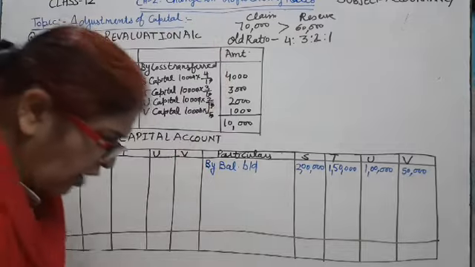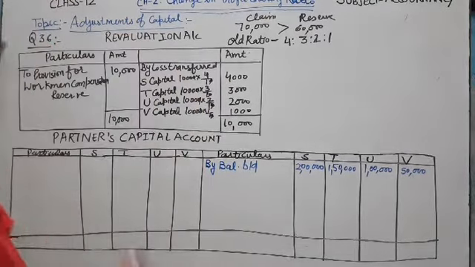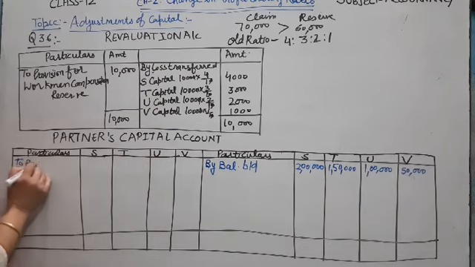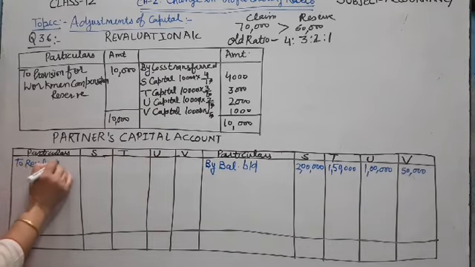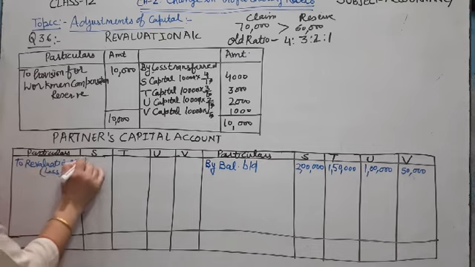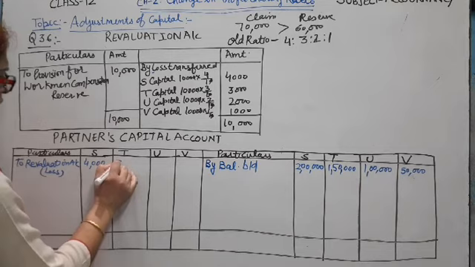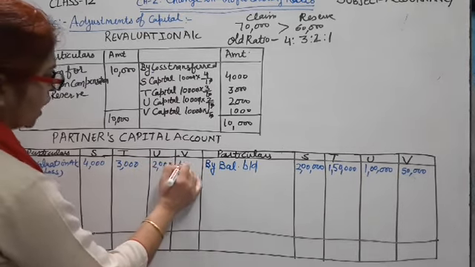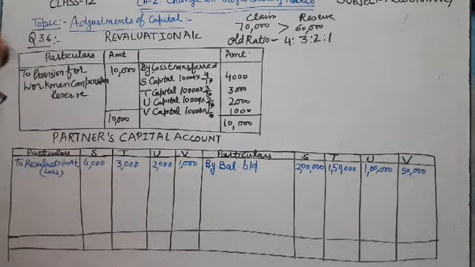After that, we will transfer this loss to the revaluation account. Loss: S 4,000, T 3,000, U 2,000 and V 1,000.